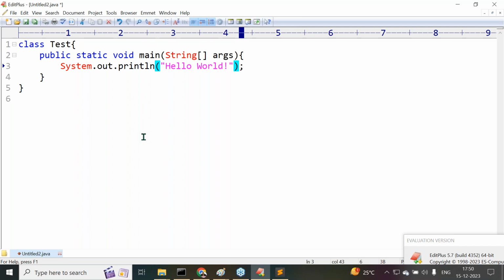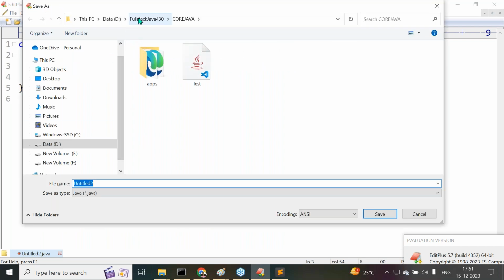Now I want to write something, like first Java application. Observe carefully. Do you have any public element inside this Java file? No public element is available inside the Java file. I want to save it in the Full Stack Java 430 core Java folder. Since no public element is available in the present Java file, I can save the Java file with any name.